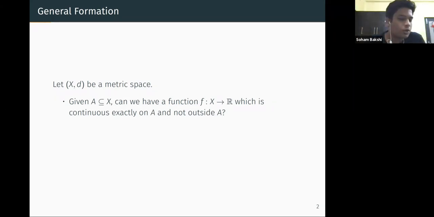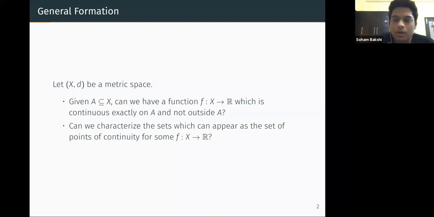Of course, we know that there are many subsets A of X for which this is possible. We also stated that it is not possible if A is the rationals, so there can't be a function which is exactly continuous on the rationals. We haven't proved that yet. So A is not all possible subsets; for some subsets of X, you can't do it. Then we want to characterize the sets for which we can do it. That is, we want to characterize the sets which can appear as a set of points of continuity for some function f from X to R.